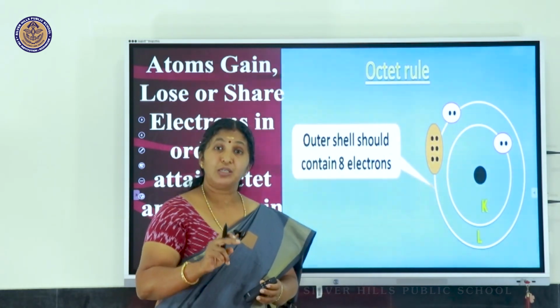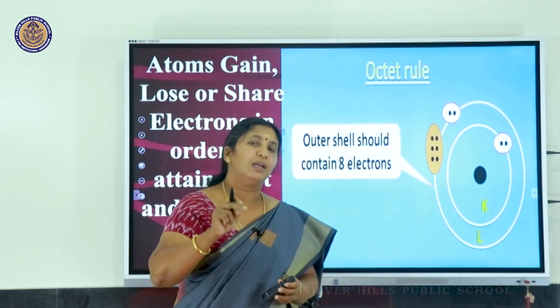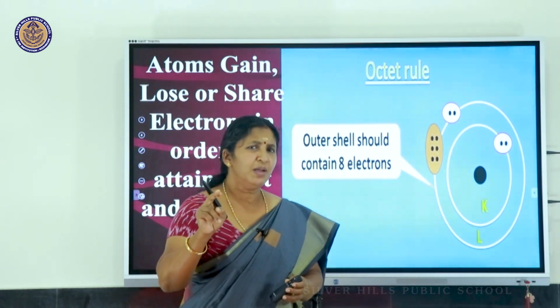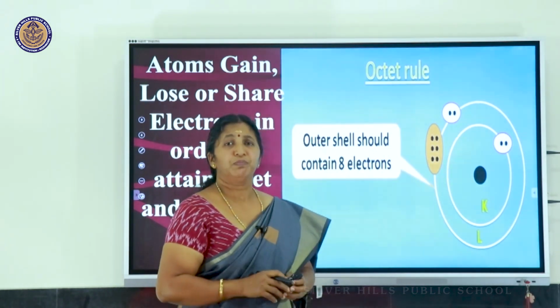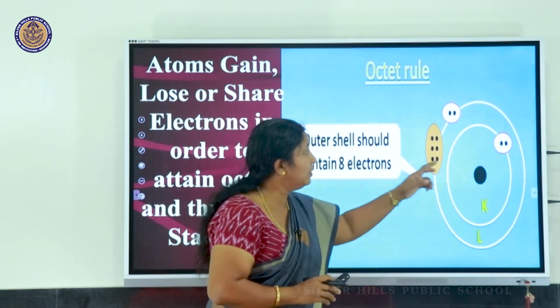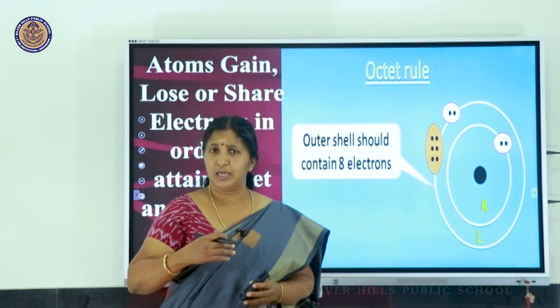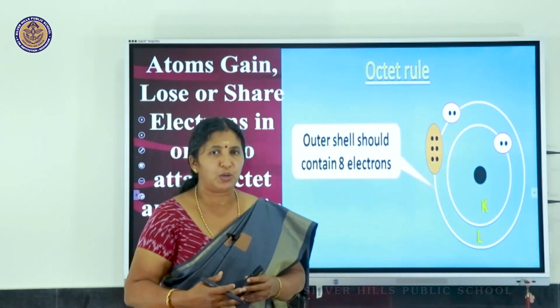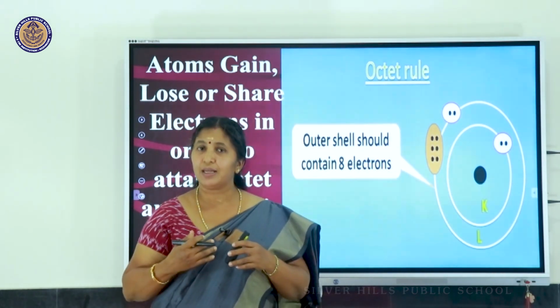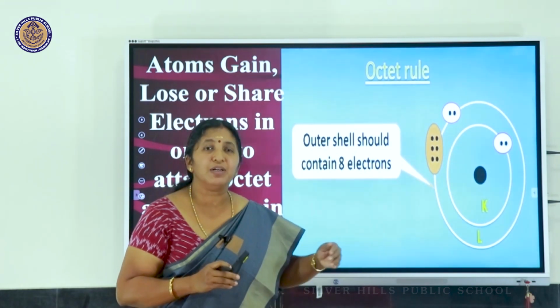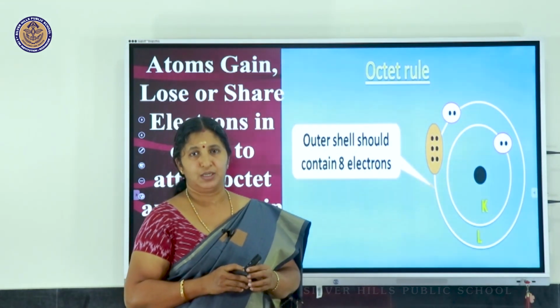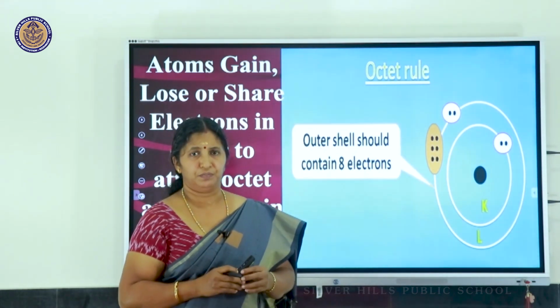The outermost shell is called the valence shell, and the electrons in the outermost shell are called valence electrons. So, in a chemical reaction, only the valence shell electrons participate. Either atoms are losing electrons, or gaining electrons, or sometimes they even share electrons between each other.